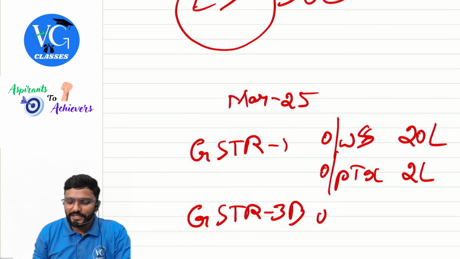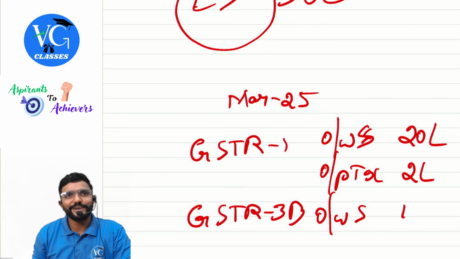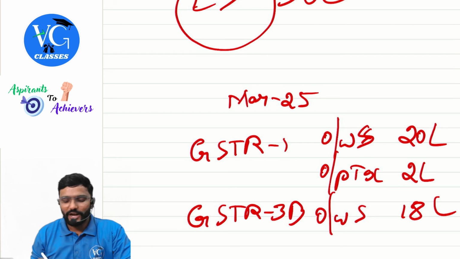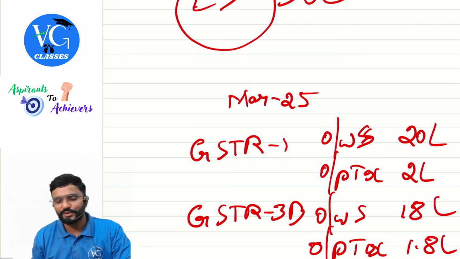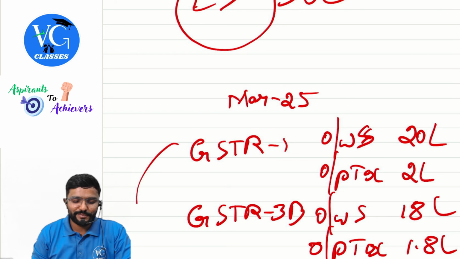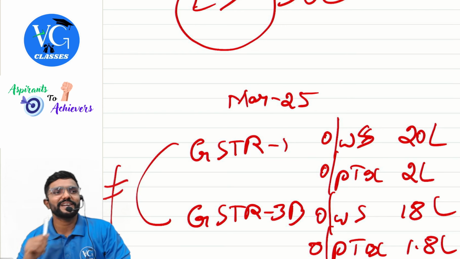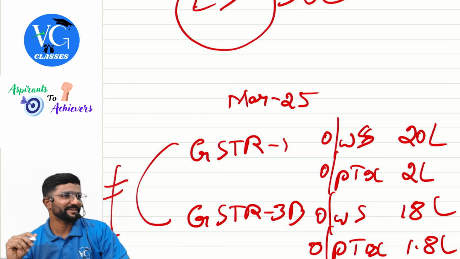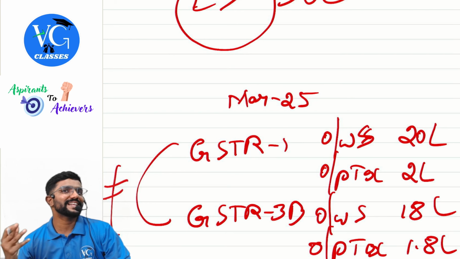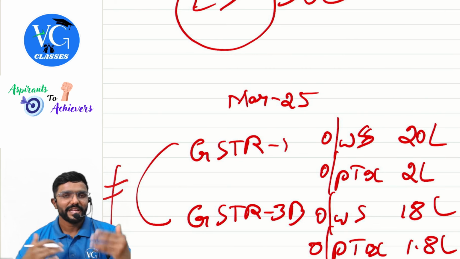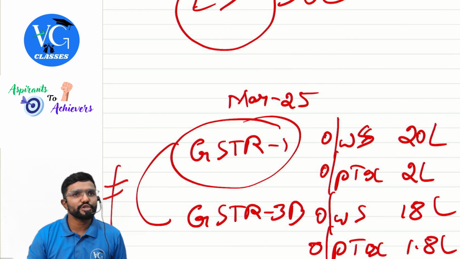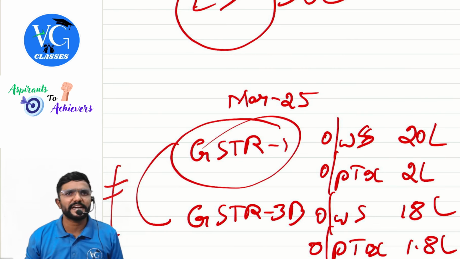But as per GSTR 3B, my outward supply is only 18 lakh. Or my output tax is less than, assume 1.8 lakh. So there is a mismatch between GSTR 1 and 3B with respect to outward supply. Can my registration be cancelled because of it? Yes. Clear? But if by chance there is a mistake in GSTR 1 and all, yes, you can correct it.